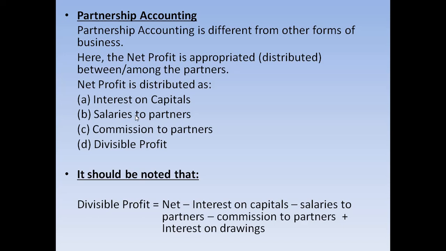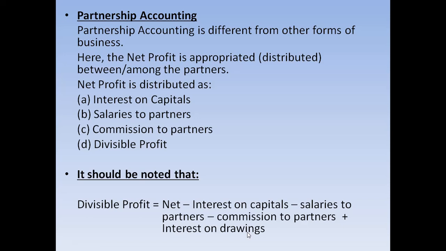But first of all, we should know the formula for divisible profit. Divisible profit is equal to net profit minus interest on capitals minus salaries to partners minus commission to partners if there is any, plus interest on drawings if there is any.